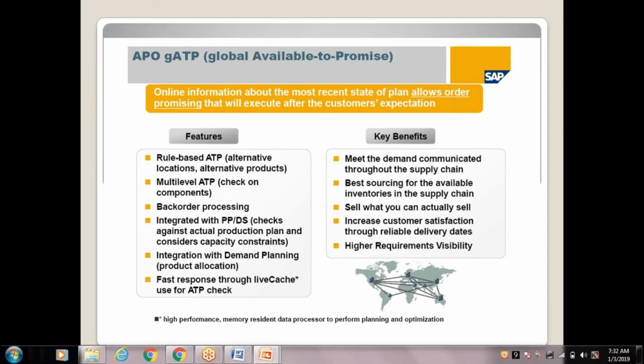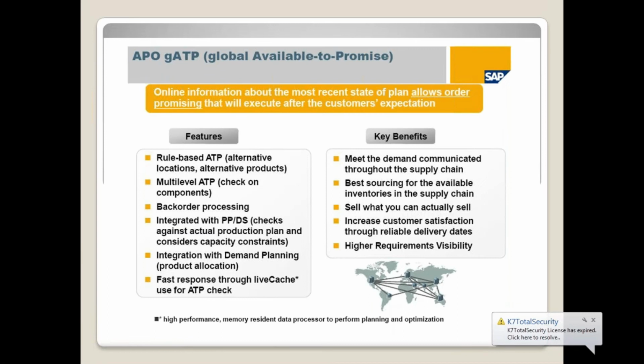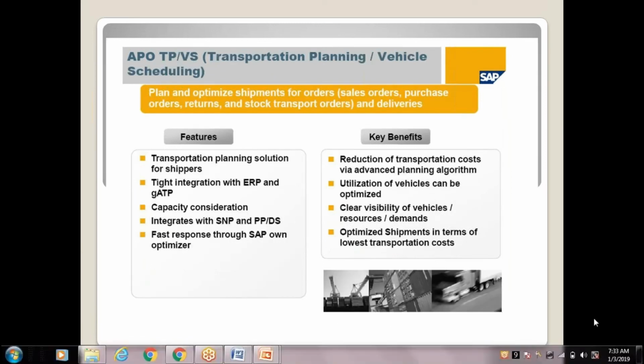Or if that is also not there, with available resources, if I start manufacturing, it may take 10 days, so I will give delivery in 12 days. Like that, it will check all the conditions and tell you a proper delivery date. The same thing we can promise to the customer also. If he likes the delivery date, he will confirm the sales order. Once he confirms the sales order, as per the confirmation, we are able to deliver it also. Then TPVS is basically to optimize the transportation load and minimize the transportation cost.